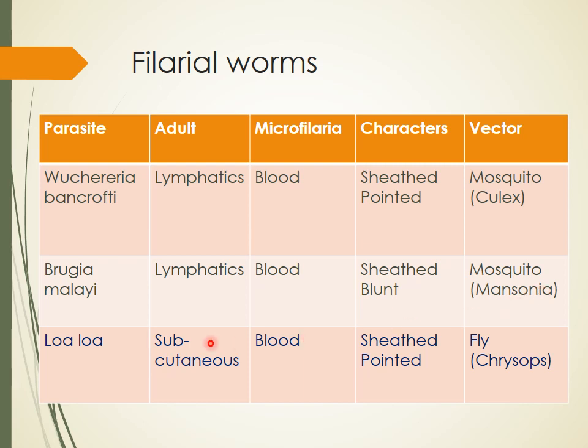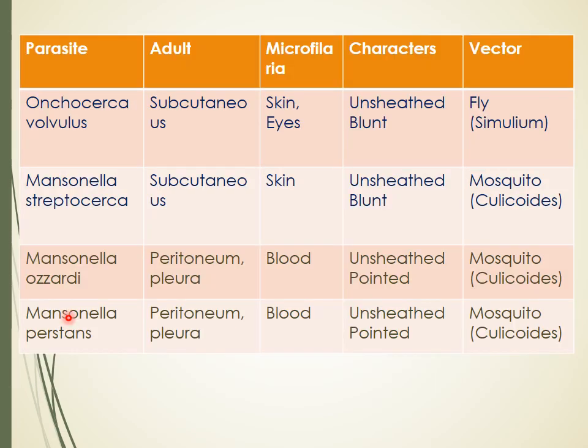The rest of the filarial worms, like Loa loa, Onchocerca, and the three species of Mansonella, we'll discuss in part 2, but their habitats are different. For example, this is subcutaneous, this is in peritoneum and pleura, like that, but all have microfilaria, and there is some insect host. It may be a different type of mosquito which transmits this infection.